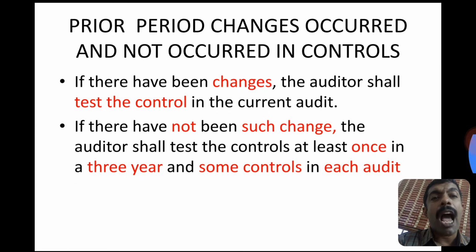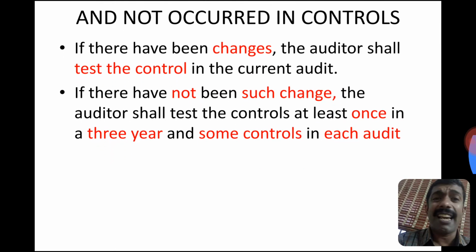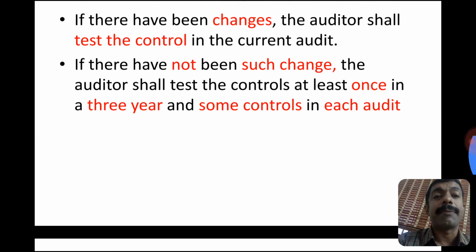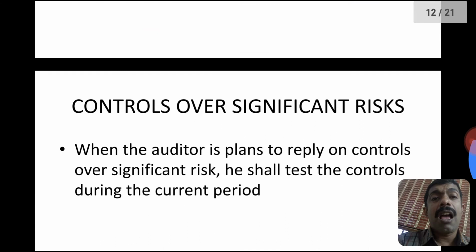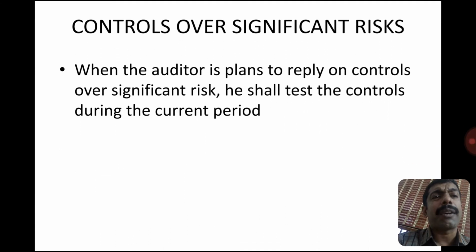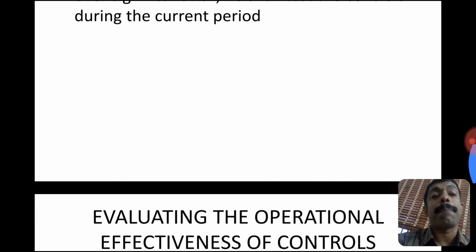If there has been a change, the auditor shall test the control in the current audit. If there is no such change, the auditor shall test the controls at least once in every three years, and some controls during each audit. Controls over significant risk: when the auditor plans to rely on controls over significant risk, where internal control takes care of significant risk of the business, he shall test the controls during the current audit period.